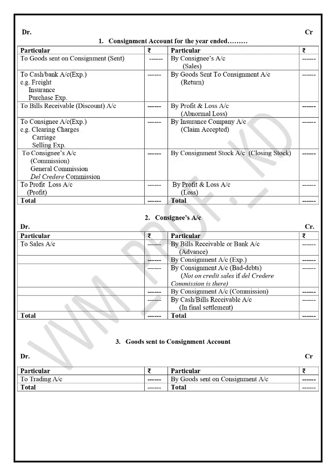Those adjustments we will study when we calculate the practical sums. Now, first of all, see the consignment account. The first entry is goods sent on consignment account. Here the goods are sent, so it should be debited. Second is to cash or bank: the expenses incurred by the consignor while sending the goods, such as freight, insurance, purchase expenses, whatever.